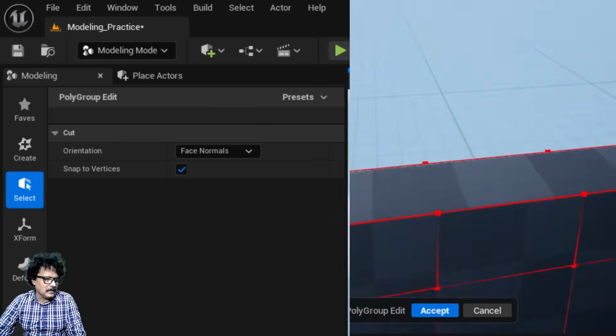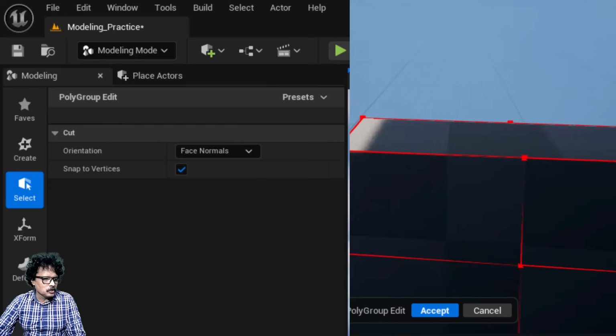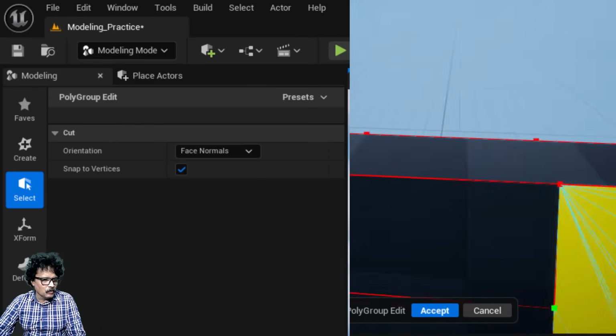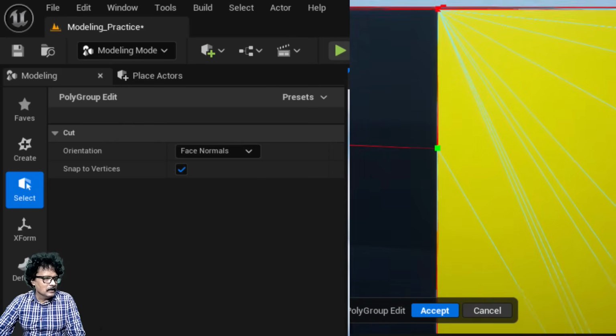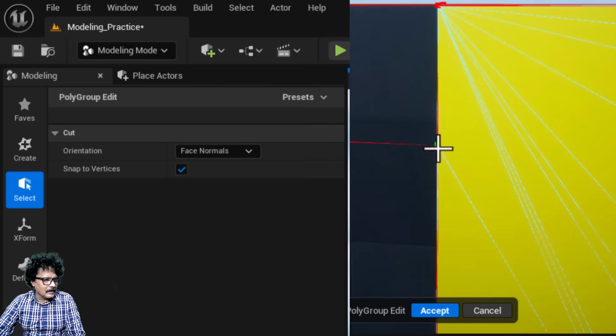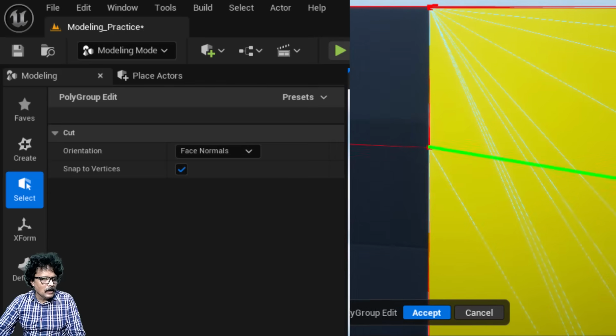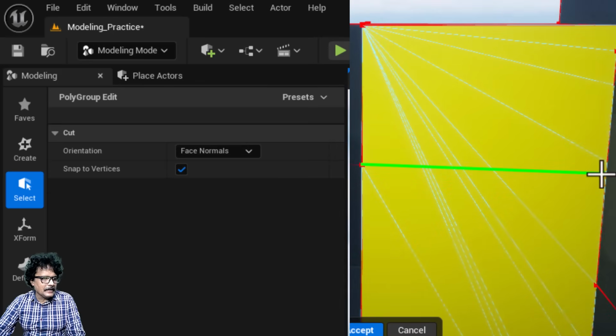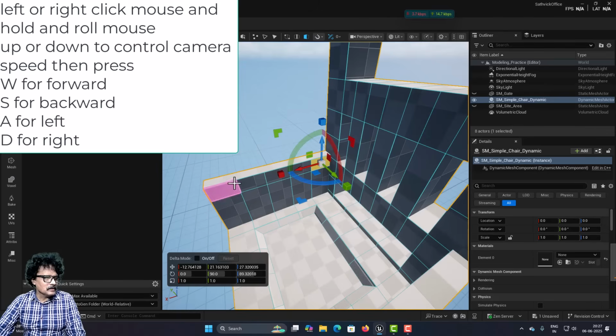So I will right click, turn it like this, press Q and move down, press D and move it. I have reduced the camera speed, and I will come into this angle, and now I will click here and drag and create a cut like this. Now I have this loop cut throughout.